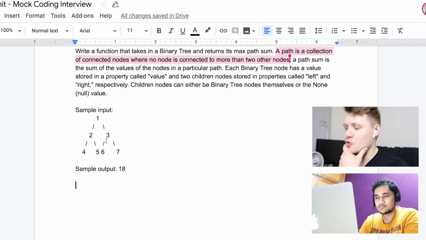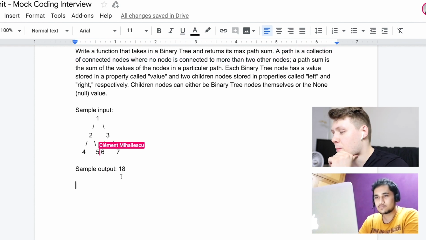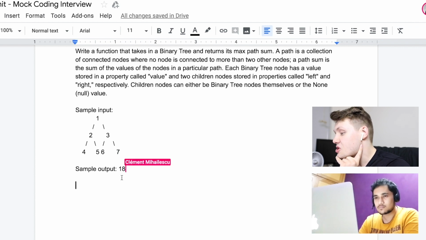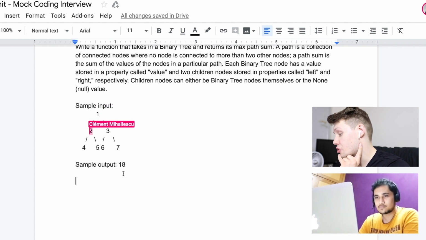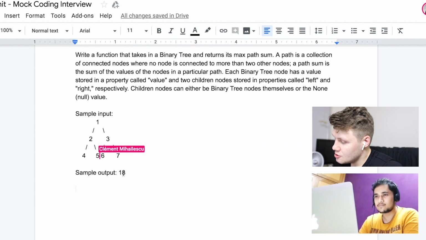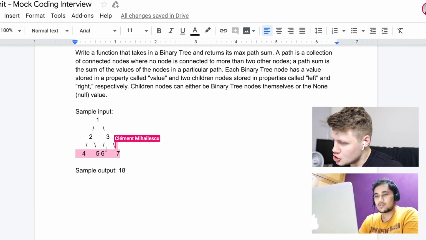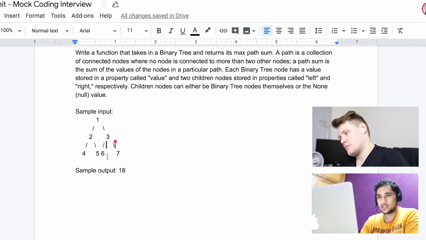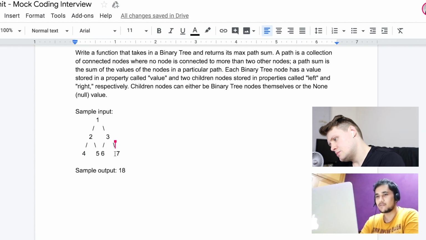The only way, basically at the bottom here, you would only be able to get 2 of the bottom numbers, right? So I think for 18, it would be 7 plus 3, 10, plus 1, 11, plus 2, 13, plus 5, 18. Okay. But does that make sense? What I mean to say is we can never go from 6 to 7.